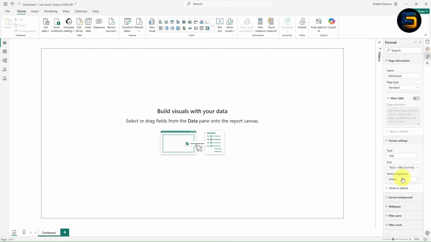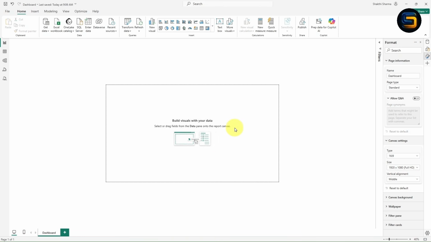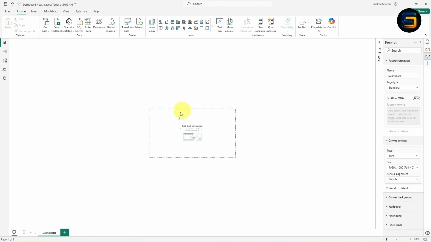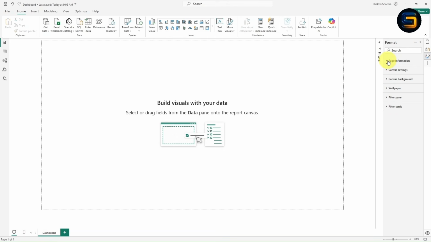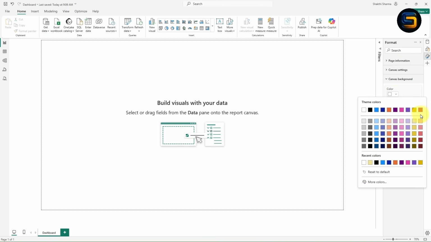And this is the vertical alignment. Let's suppose, let me zoom out. Now the vertical alignment is at the middle. Let's suppose if you want to give the alignment to the top, you can just go with this option. Now your canvas will be on the top. Now let it be top only. Now let's suppose if you want to change the background color of this canvas, it is very simple. Go with this option, canvas background. With this option you can change the canvas background color.